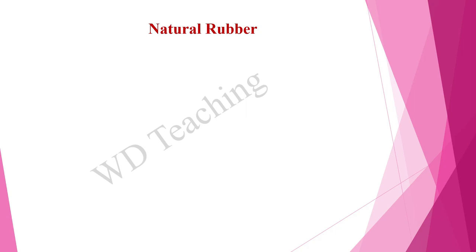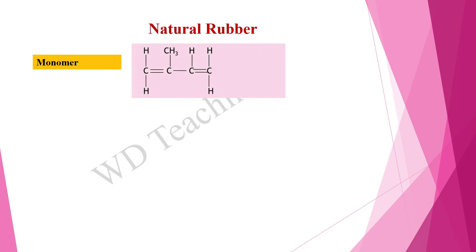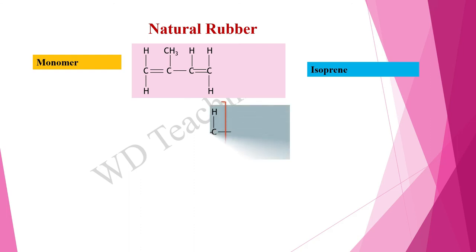Natural rubber. Rubber is a natural polymer. The monomer of rubber contains 2 double bonds. This structure is known as isoprene. When polymerizing isoprene, it breaks both double bonds and forms a repeating unit like this.